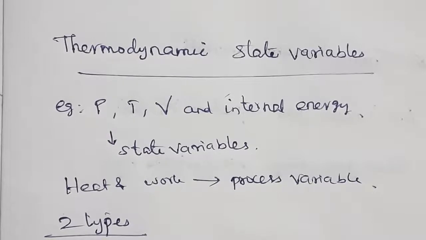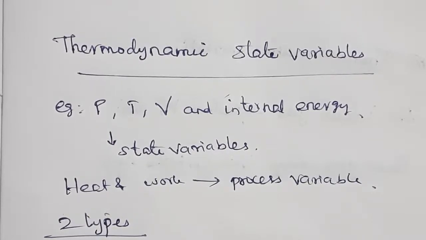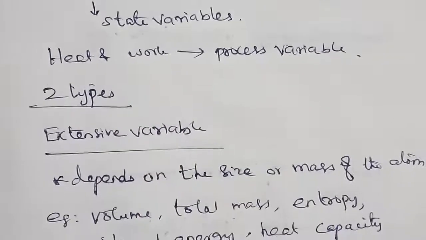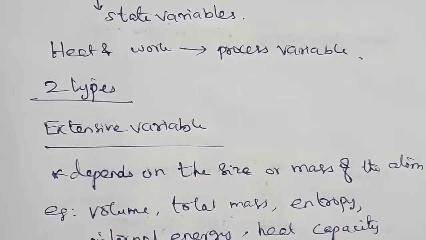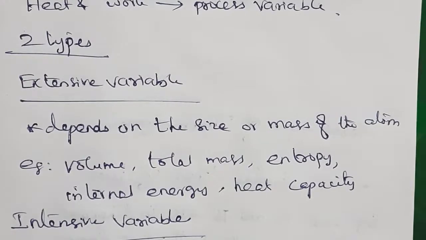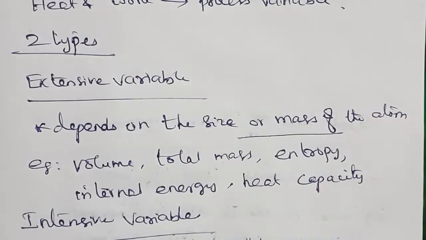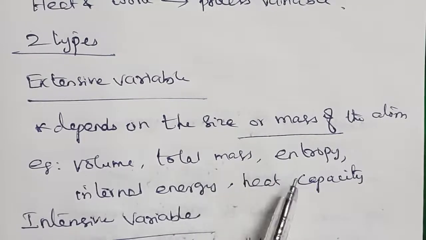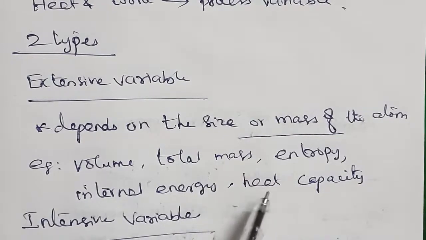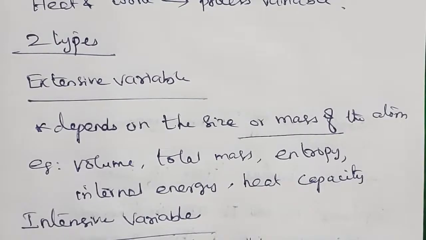Anyway, thermodynamic variables are of two types. One is extensive variables, another one is intensive variables. Extensive variables depend on the size or mass of the system. For example, volume, total mass, entropy, internal energy and heat capacity, etc. are known as extensive variables. They depend on the size or mass of the system. The total size or the mass can be changed.